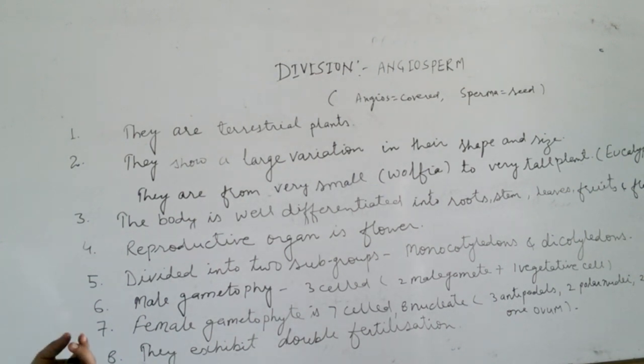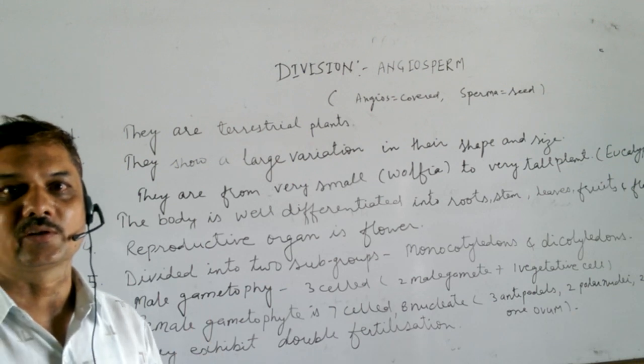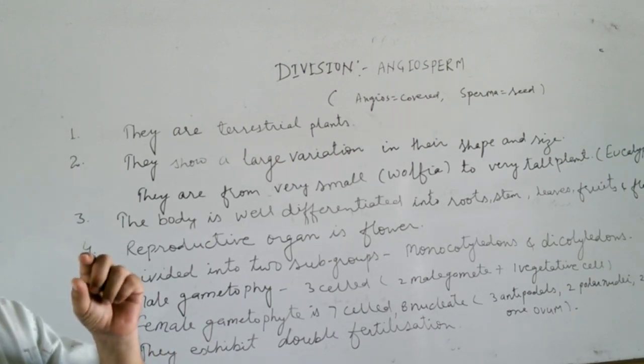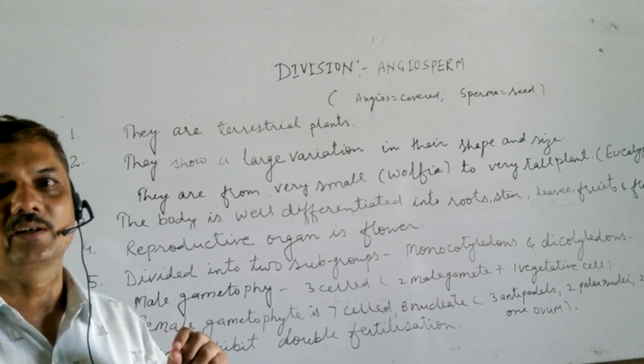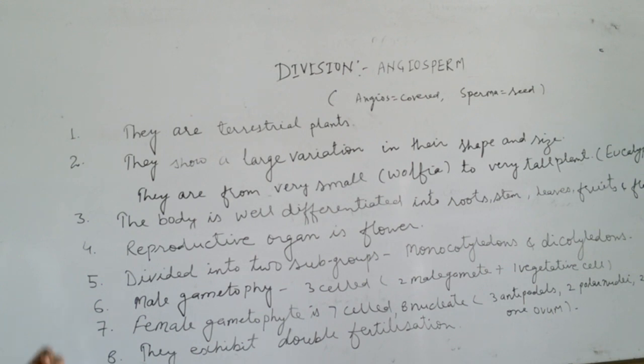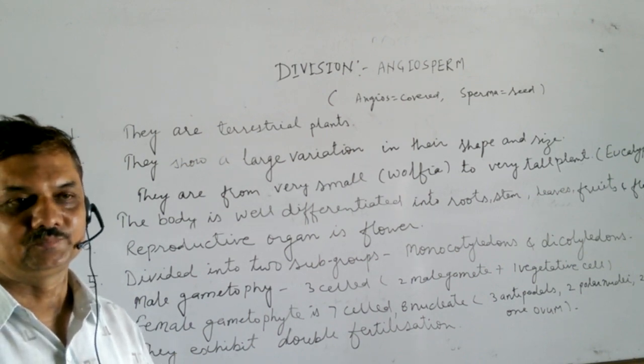The thread-like structure is called filament, and it has attached a yellow blob-like structure on it, called anther. That complete structure is called stamen. They are the male reproductive part of the angiosperms, and the group of stamens is called androecium.